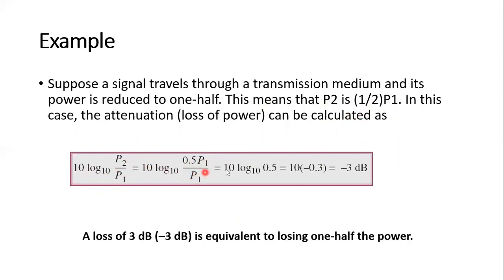So P1 cancels. Therefore, 10 log 10 of 0.5. So log 10 of 0.5 equals -0.3. So 10 into -0.3 equals -3. So a loss of 3 decibel, that is -3, is equivalent to losing 1/2 of the power.